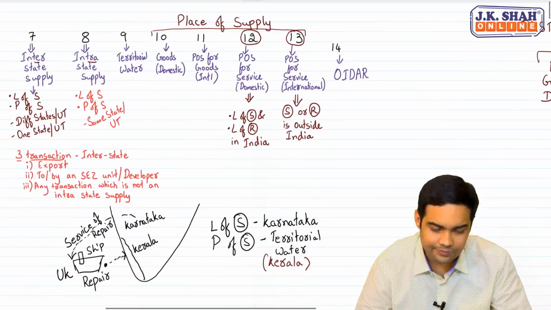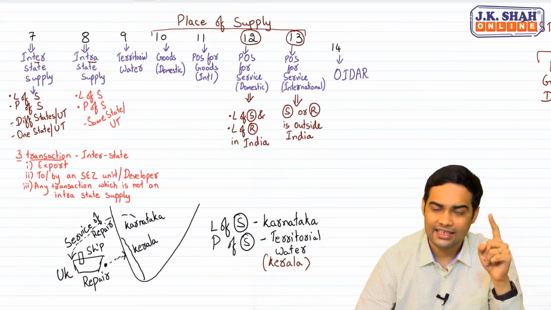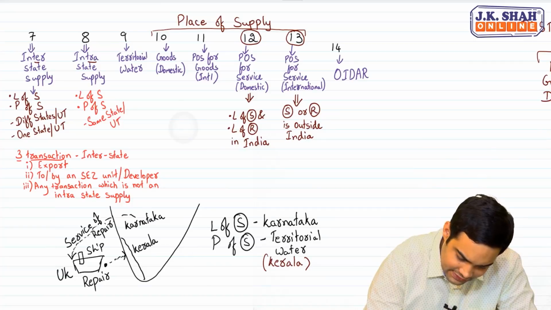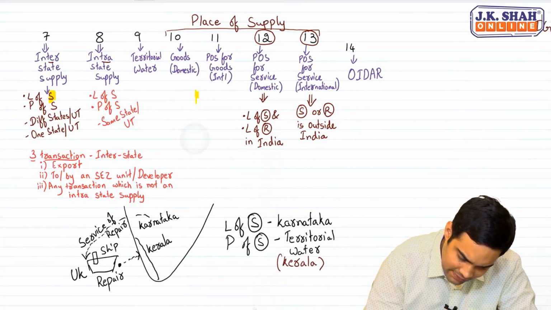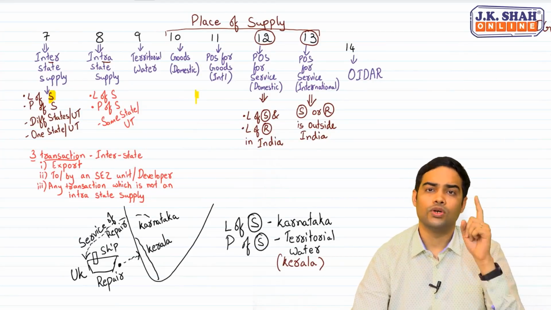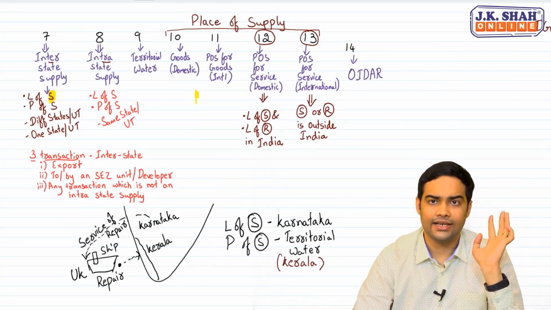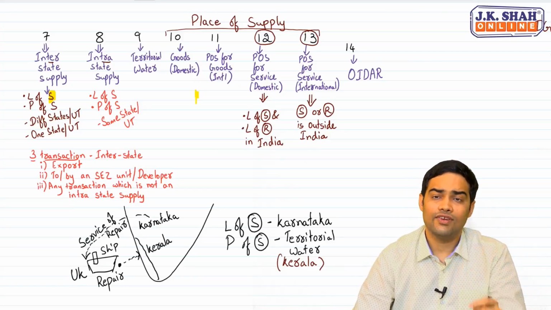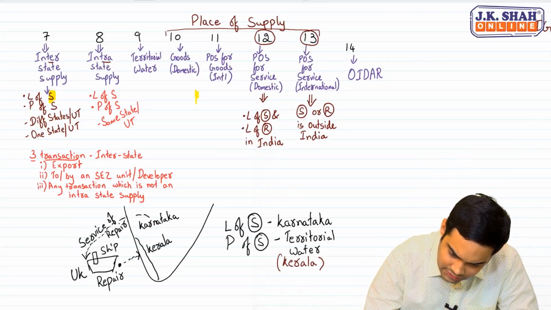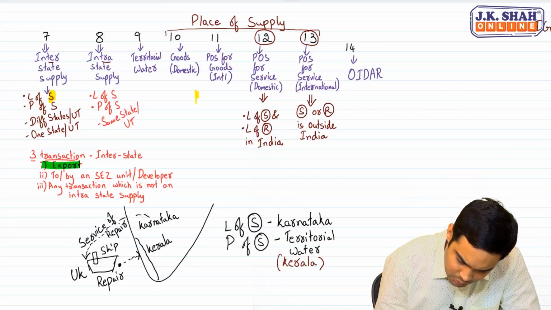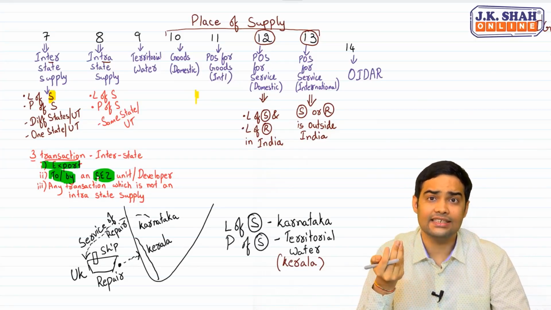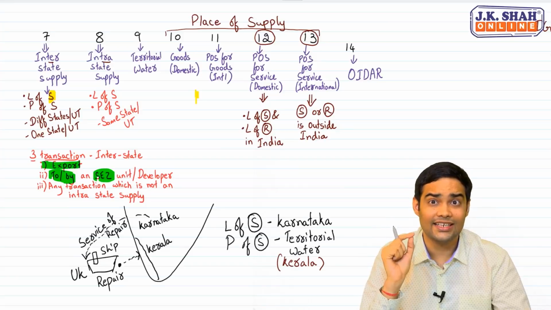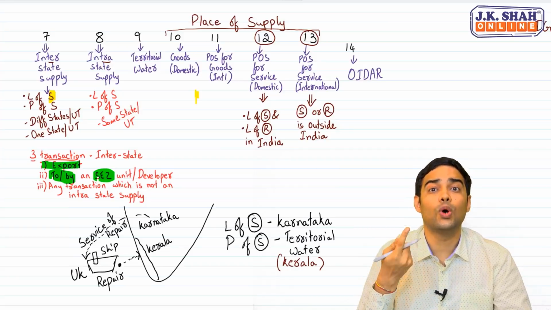See this. Section 7. Intrastate supply, we spoke about. Interstate supply, we spoke about. Location of supplier and place of supply. Correct? Two different states, one state, one union territory. Three transactions always regarded as interstate. Which are those three transactions? 1. Export, supply to or by a SEZ unit or developer, because it's always treated as a IGST transaction. This is called a zero rated supply when supply is made to a SEZ.